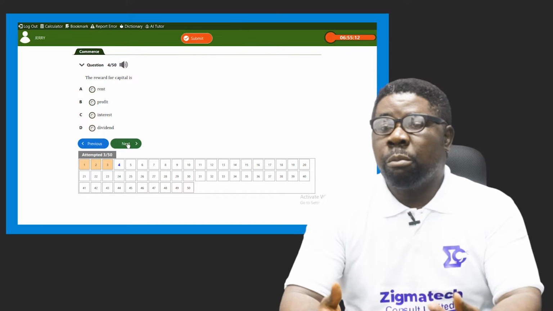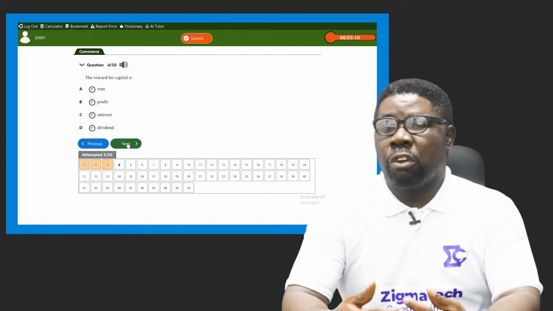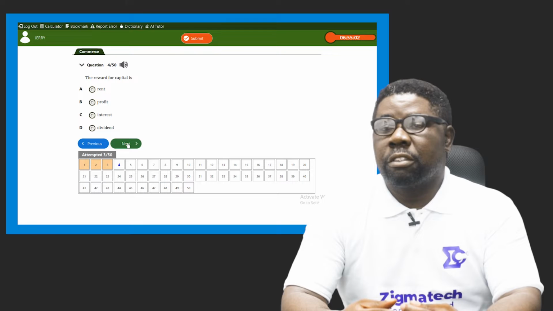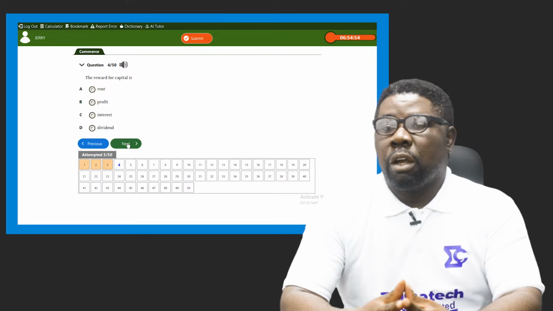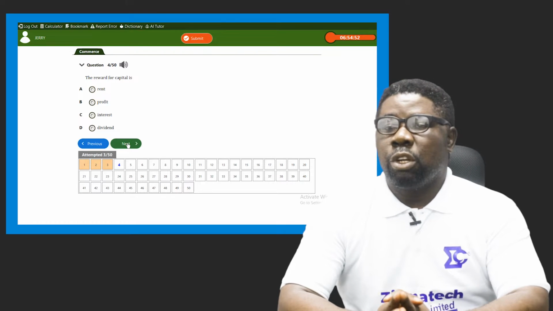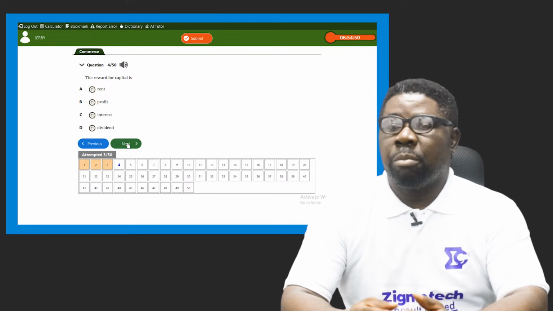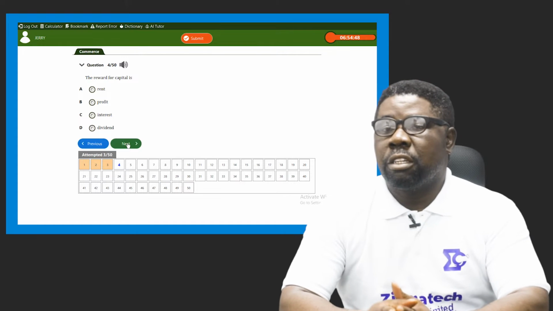You can call it income, you can call it rewards, you can call it salaries, what they receive, what they earn as a participant in production. So capital in this case doesn't earn rent, it doesn't earn profit, it doesn't earn dividend.